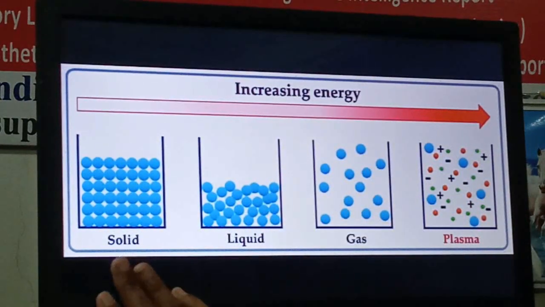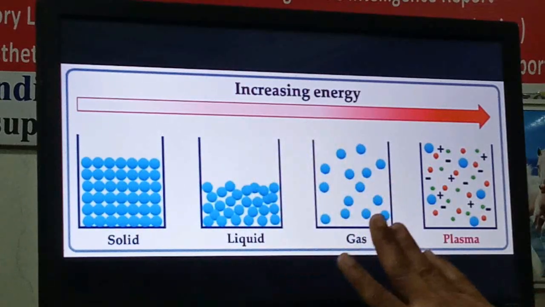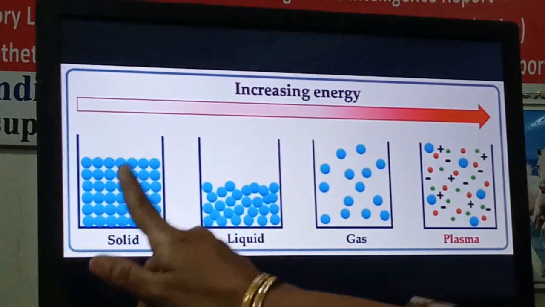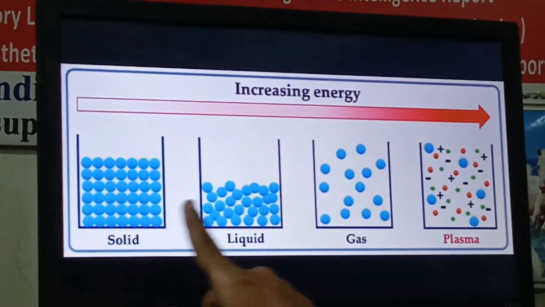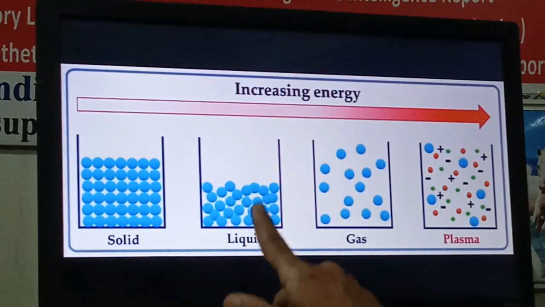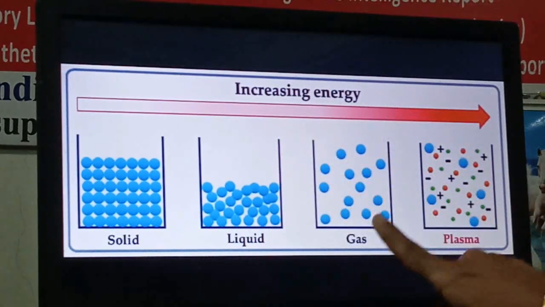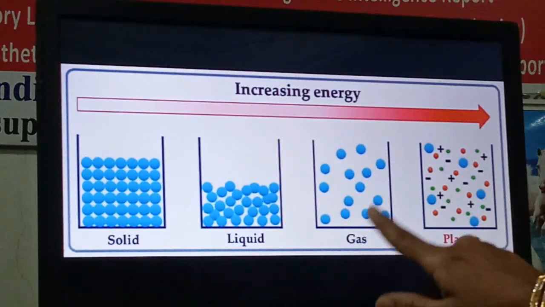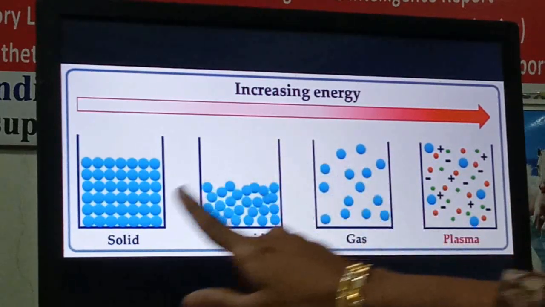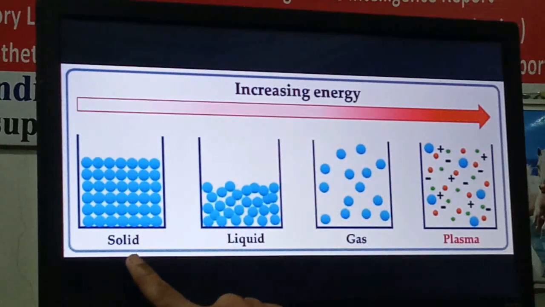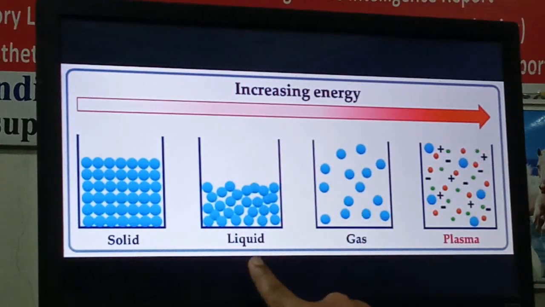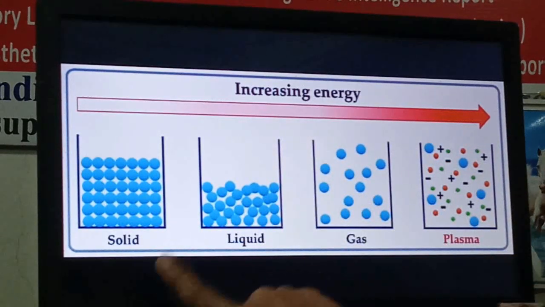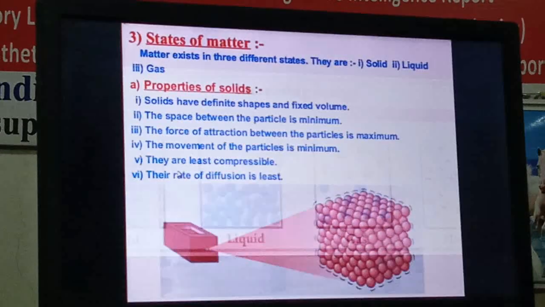Just observe the molecular arrangement of the matter. Here the molecules are compactly arranged. Than this, in liquid the molecules are a little bit loosely arranged, and in gas the molecules are far away from each other, very freely arranged, right? So this is the molecular arrangement in solid, liquid and gas. Just keep this in mind. Whenever we see the properties, at that time you will come to know the importance.